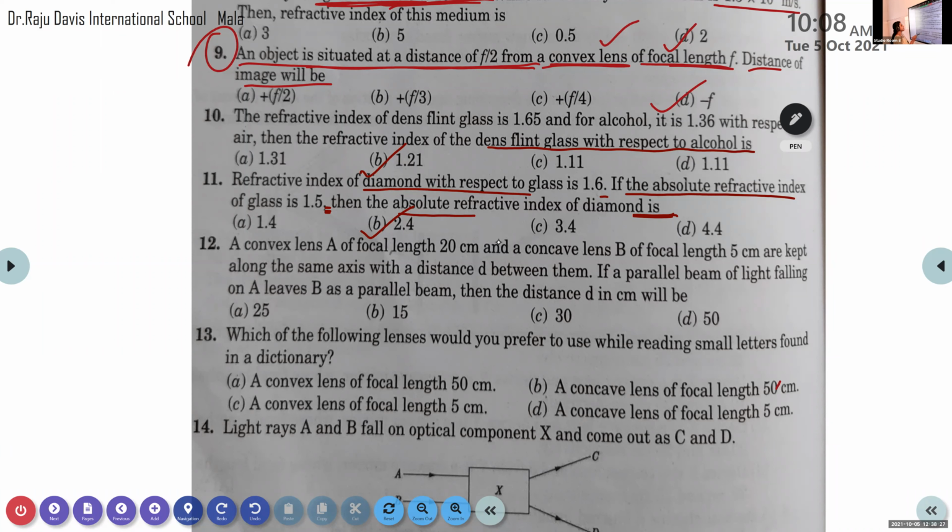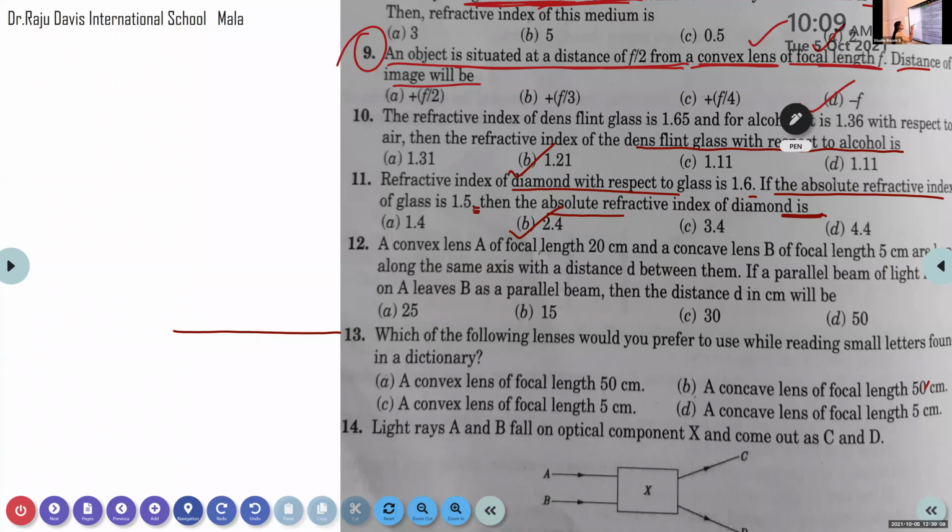So here the question is this: a convex lens and a concave lens are both kept along the same axis with a distance D between them. There is a distance D between the convex lens and the concave lens. If a parallel beam of light falling on A leaves B as a parallel beam, then the distance D in centimeter will be. Consider an axis. The convex lens is placed here.